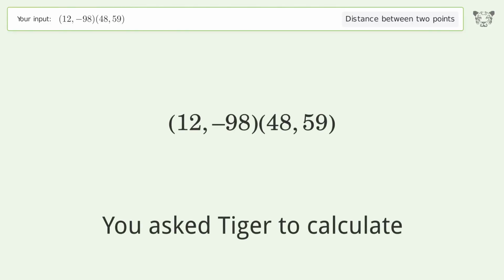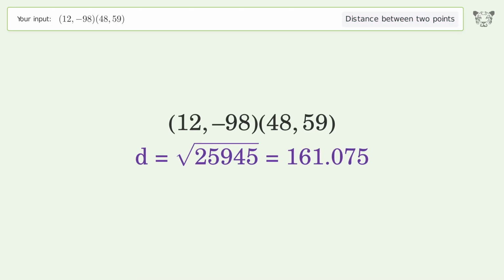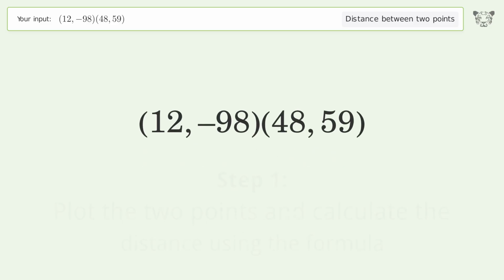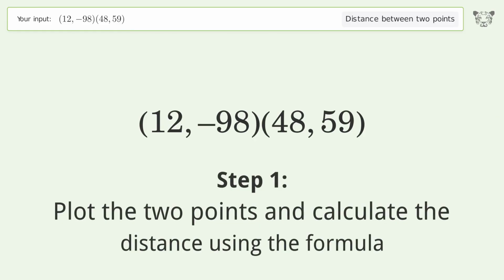You ask Tiger to calculate. This deals with the distance between 2 points. The distance between the 2 points is the square root of 25,945 or 161.075. Let's solve it step by step. Plot the 2 points and calculate the distance using the formula.